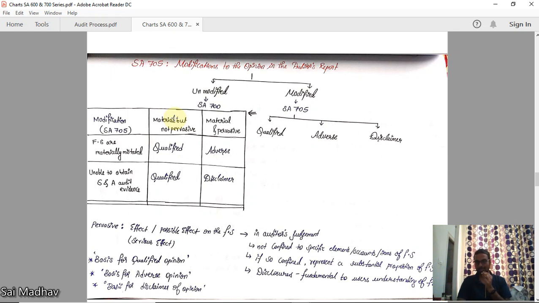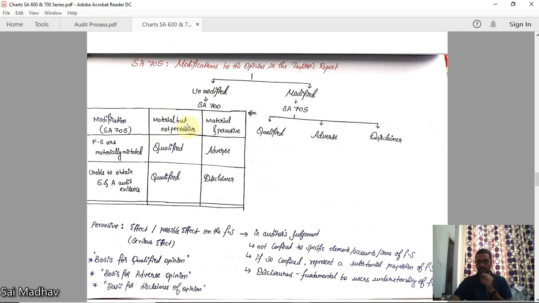Suppose there is an inventory of 10 lakhs rupees. You have obtained sufficient appropriate audit evidence that the 10 lakhs rupee inventory is missing. Now 10 lakhs is material as per SA 320. You have decided that 10 lakhs is a material item, but it is not pervasive. Pervasive, you can simply understand as a serious effect.